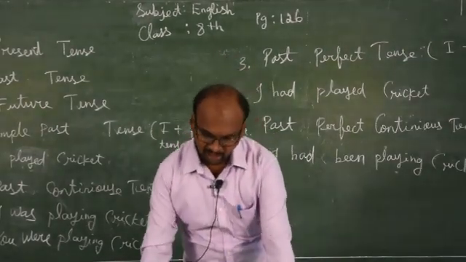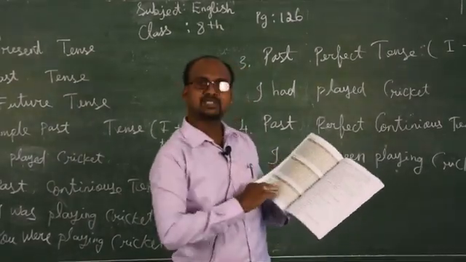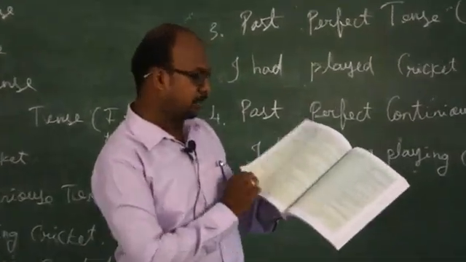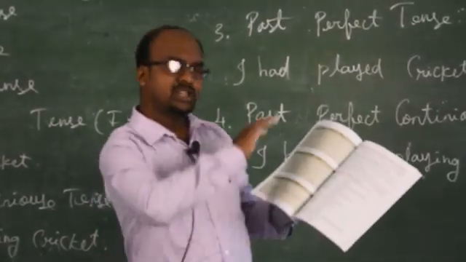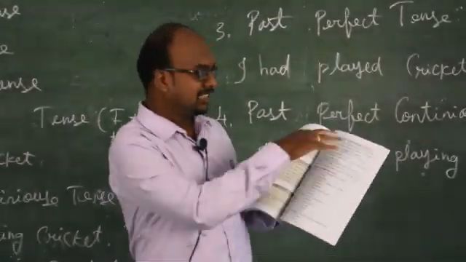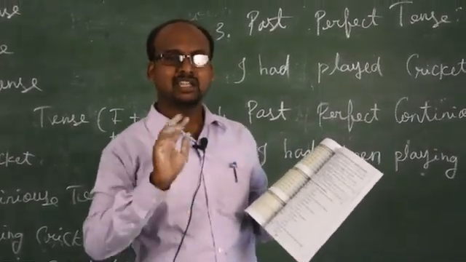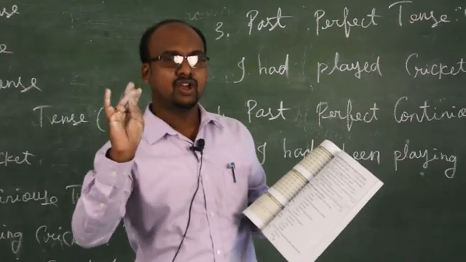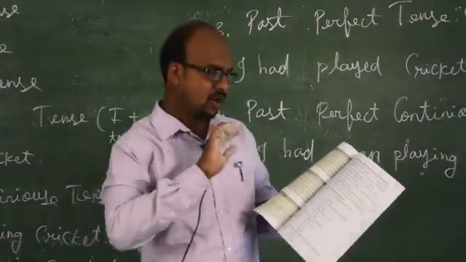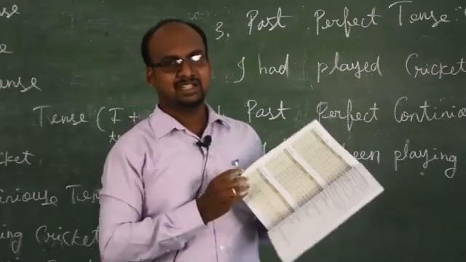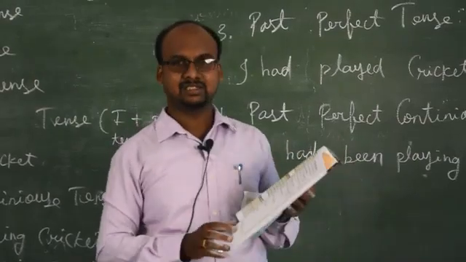So next week I'll give you the homework. You have to memorize these tables, page number 131 to page number 134. So this exercise will be very easy for us. Still we have simple future, future continuous, future perfect, future perfect continuous. That is very easy, like this only. So along with that, you have to memorize these tables for your better understanding in the exercises.